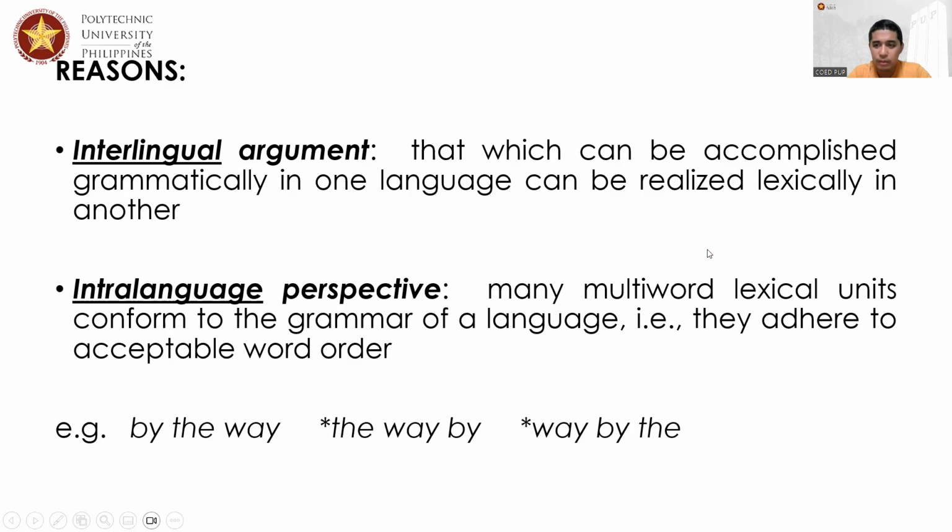The structure of this prepositional phrase must always be a preposition, which is by, and a noun phrase. You have the determiner the and the noun way. This is constant already. That means by no means are we able to rearrange the words the way we want. Why? Because its arbitrariness becomes constant.